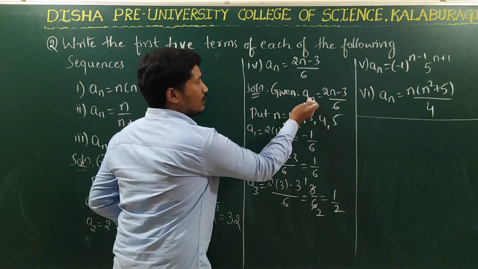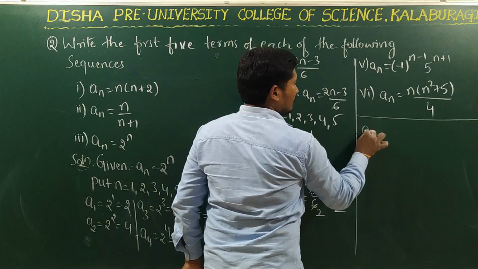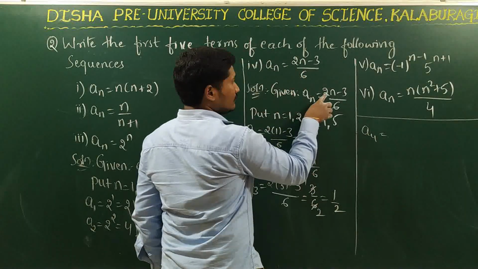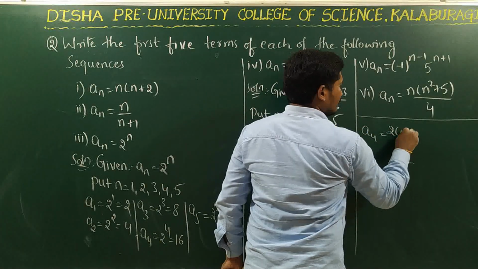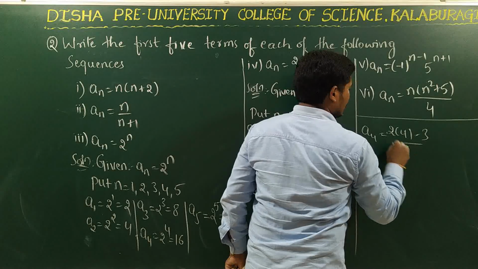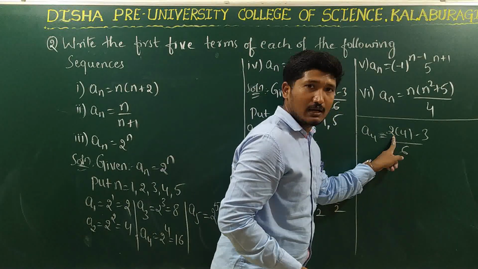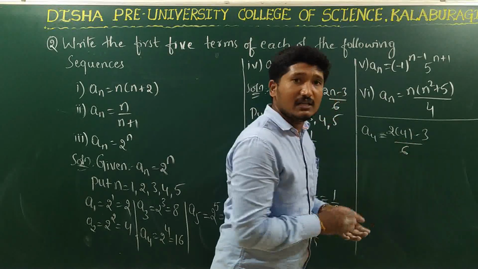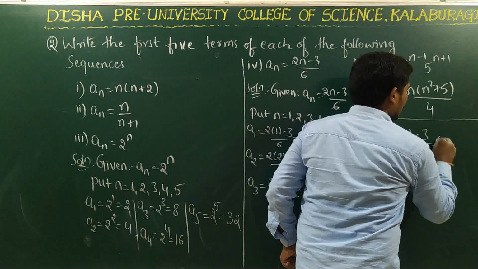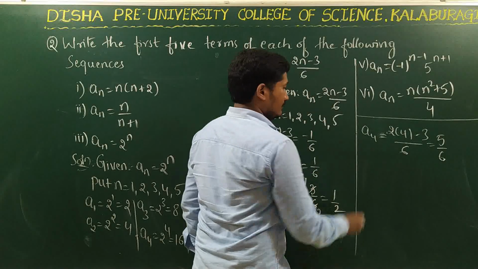So put n is equal to 4. a4 is equal to (2 into 4 minus 3) divided by 6. What is 4 twos? 8. 8 minus 3 is 5. So this is equal to 5 divided by 6.